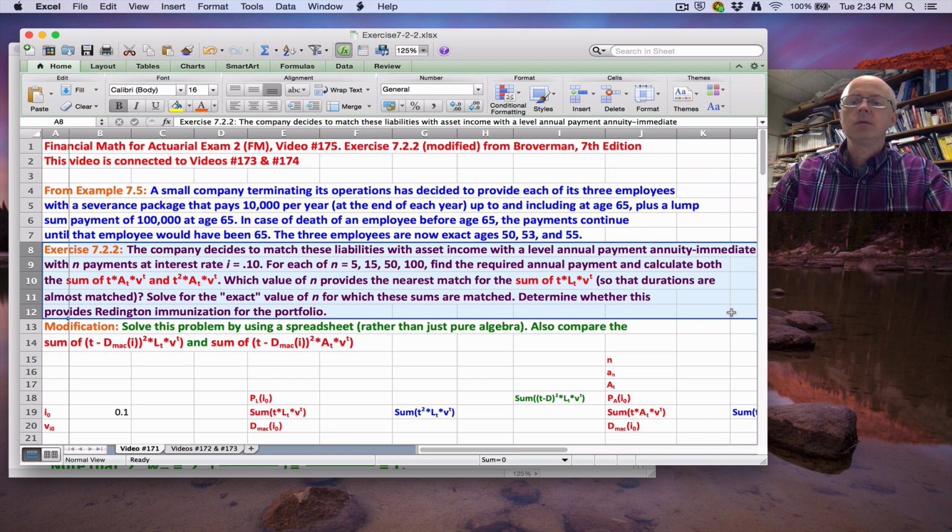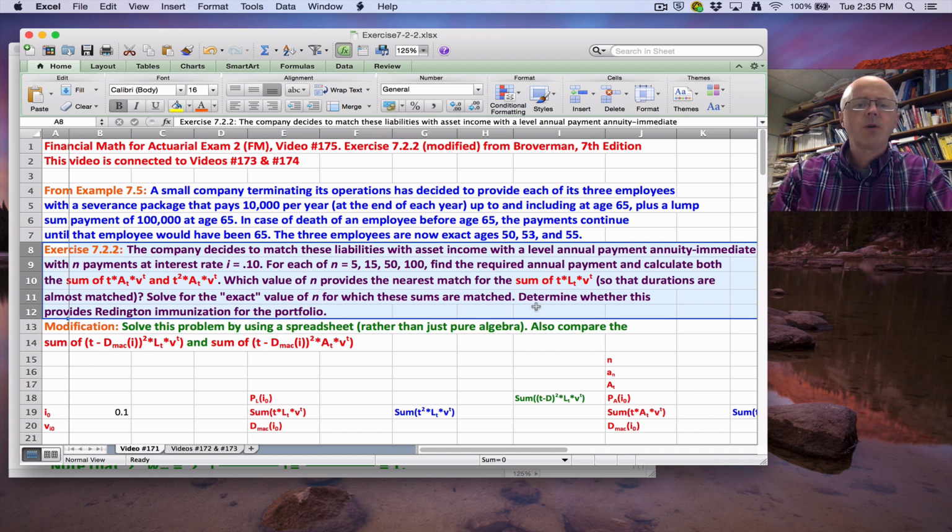A level annual payment annuity immediate. That's going to make payments at the end of every year. It's got n payments, where n could be a different thing, which is not necessarily related to the amount of time they have before they retire. The interest rate, i, is taken to be 10%. Again, constant for simplicity, we're assuming a flat yield curve.